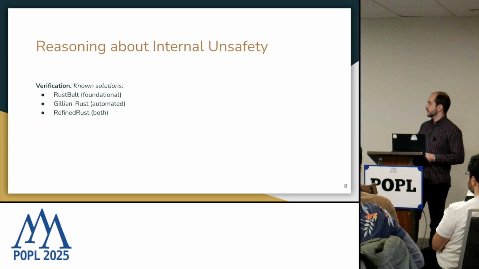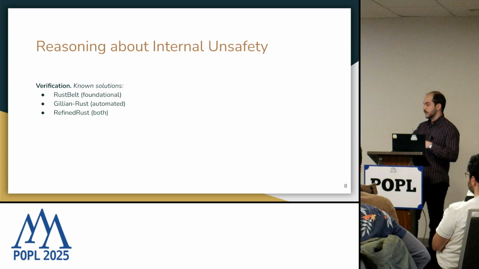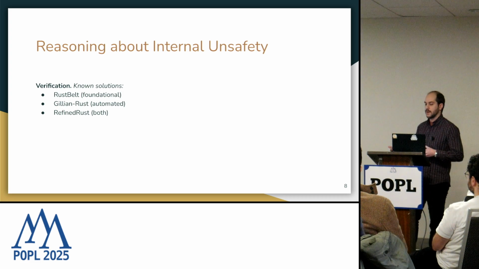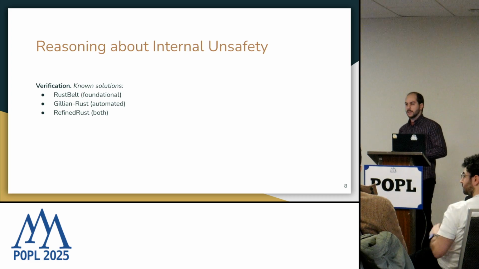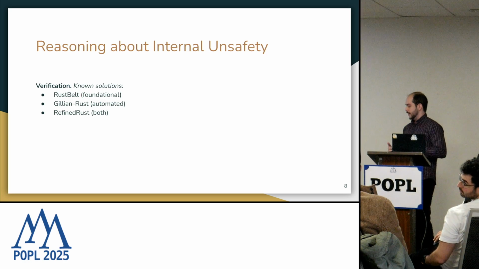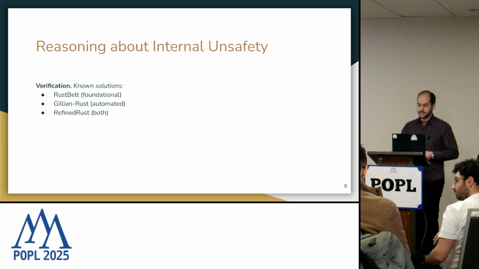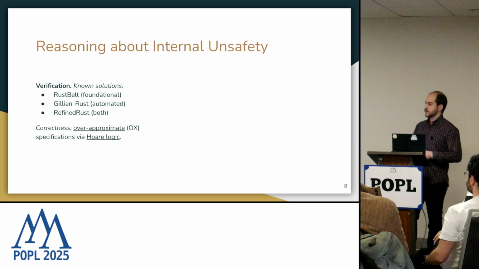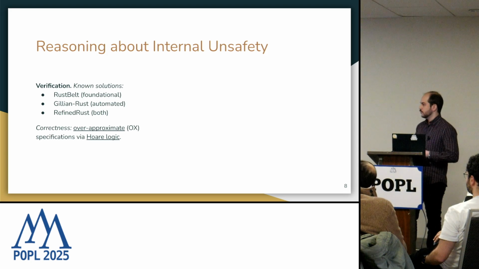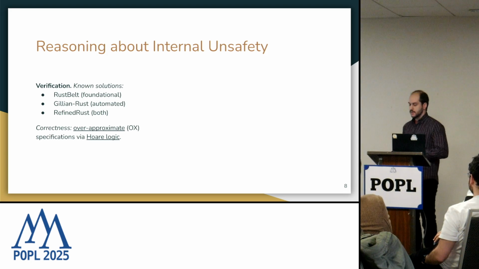So to show that the safe encapsulation is in fact correct, there are both automated and foundational approaches. Most notably, RustBelt provides a framework to perform machine-checked proofs in the Coq proof assistant for these kinds of cases. All of these consist of correctness proofs using Hoare logic or derivatives.